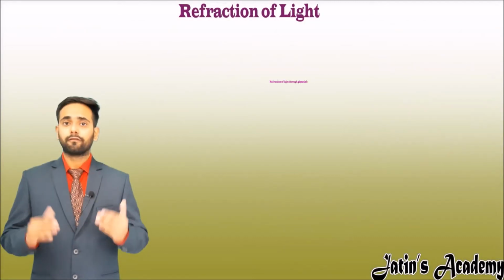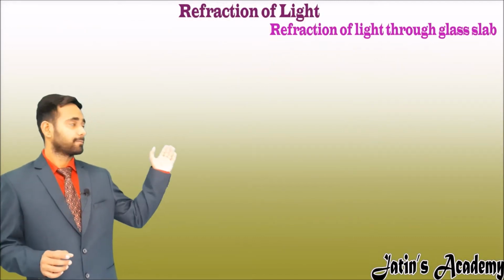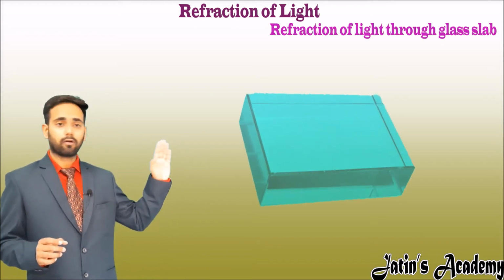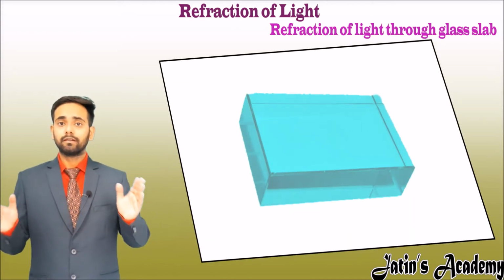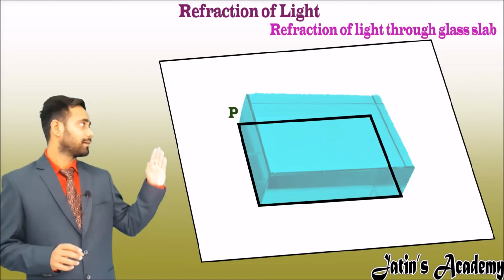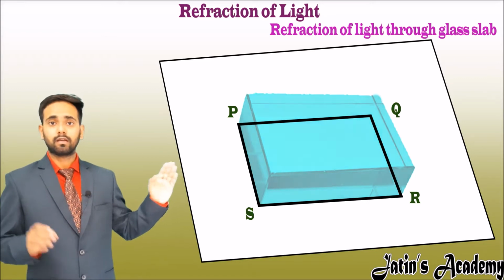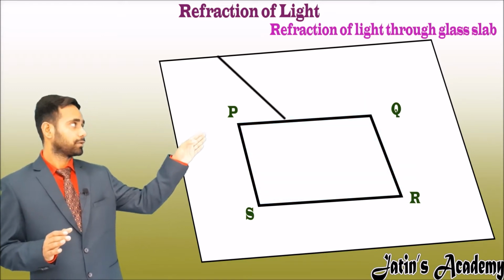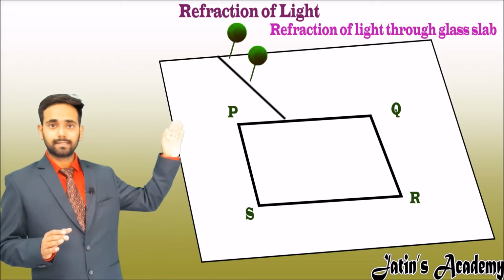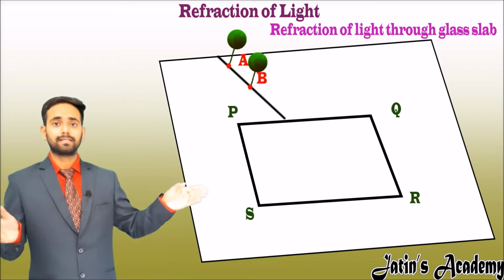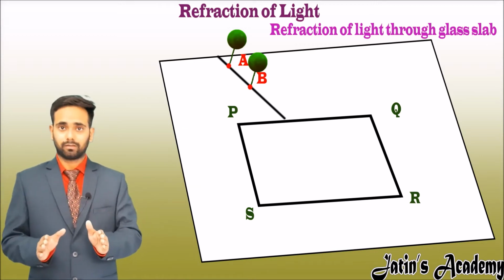Understand the property of refraction with the experiment of the glass slab. Here take a glass slab on a white sheet and make the outline of the glass slab and name it PQRS. Now make an inclined line on PQ and fix two pins A and B. These two pins being on a straight line means they coincide with each other.